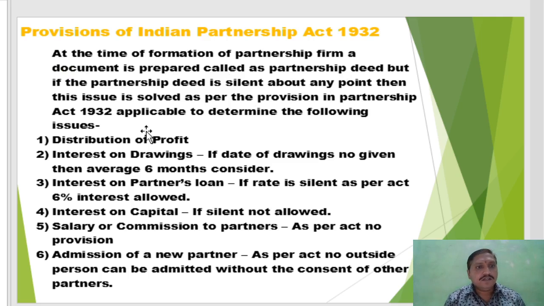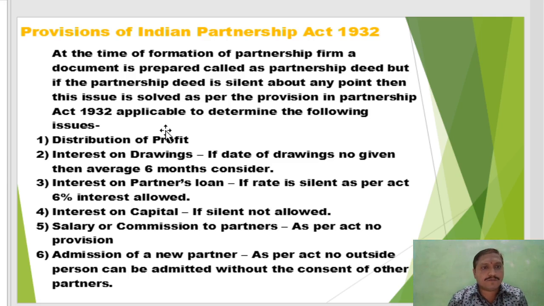But if the partnership deed is silent about any point, suppose it is framed by partners but does not cover some point, then how should that point be treated? The Act suggests that the issue is solved through the following guidelines provided by the Indian Partnership Act 1932. If the partnership deed is silent on that particular point, then use the provisions of the Indian Partnership Act 1932.